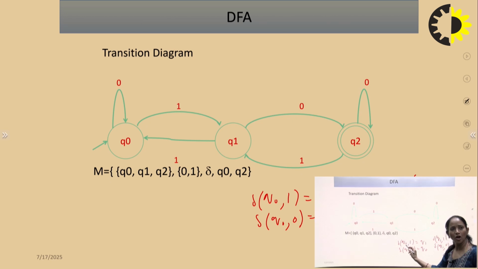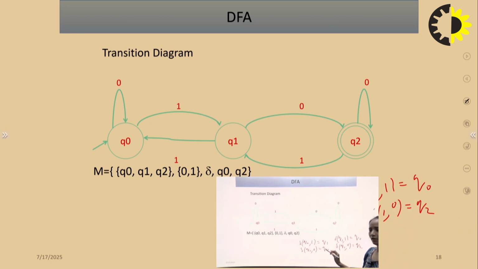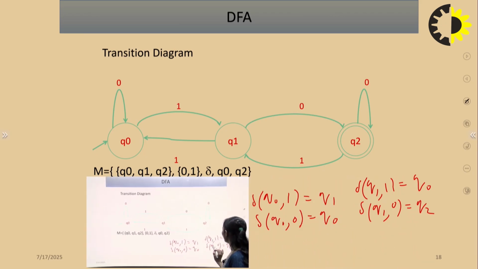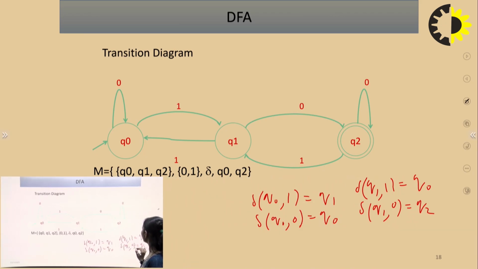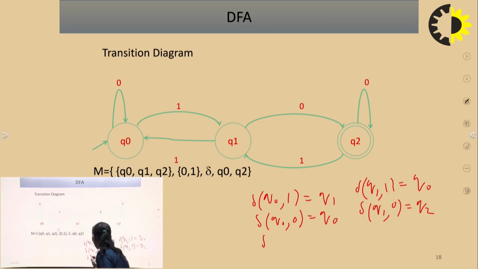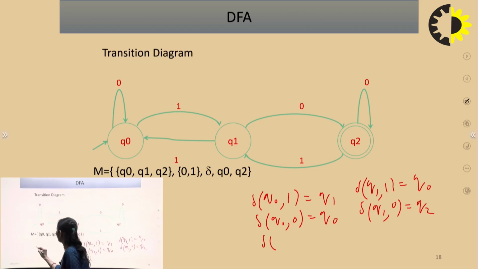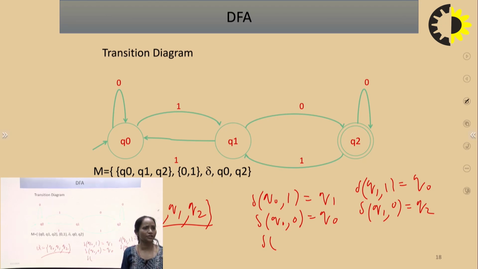For state Q naught, all the transitions on 1 and 0 are completed and unique. For state Q1, all the transitions on 1 and 0 are completed, which is also unique. There are 3 states. If I say capital Q is the collection of 3 states, Q naught, Q1 and Q2, we have to define the transition of all the 3 states. So the transition of Q naught is defined, Q1 is defined.